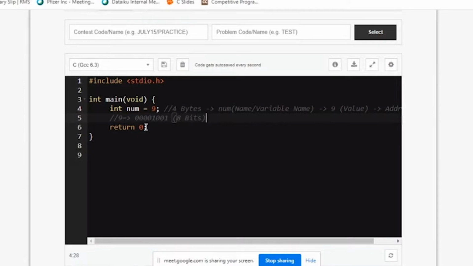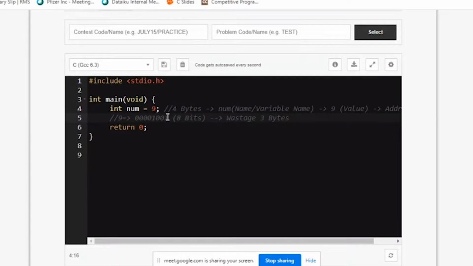But how much have I given? 4 bytes. So by default, how much is wastage? 3 bytes. Why? Because for 9, just 1 byte is enough. The value of 9 in binary is 1001, and if you have to indicate positive, we need an extra bit. But we don't have 5 bits; we need to take multiples of 2 power.